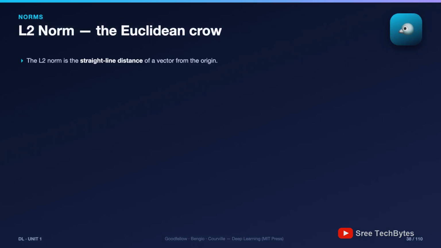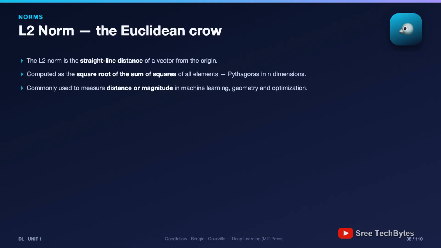This is the one your intuition already knows. The rule: square every element, add them up, take the square root. It's Pythagoras generalized. For 3, minus 4, 9 plus 16 is 25, square root, 5. Remember, the taxi drove 7 blocks. The crow flies straight over the buildings: 5. Same 2 points, taxi versus crow, L1 versus L2.